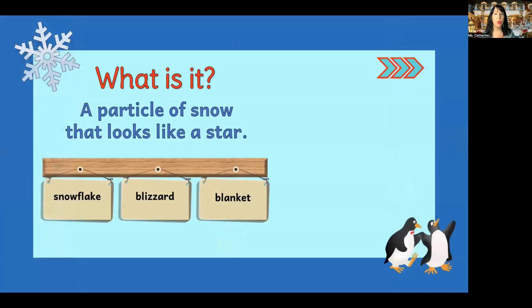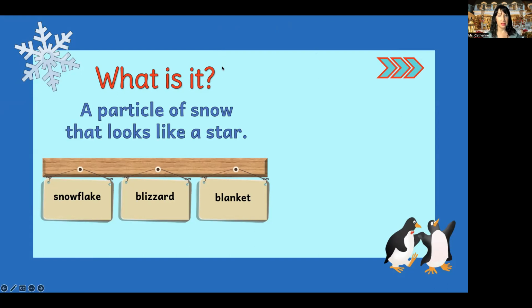Okay, so now we're going to have the guessing game of what is it? And the one at the very end will be about who is it? Okay, so what is it? A particle of snow that looks like a star. Would this be a snowflake, a blizzard, or blankets? What do you think this should be?